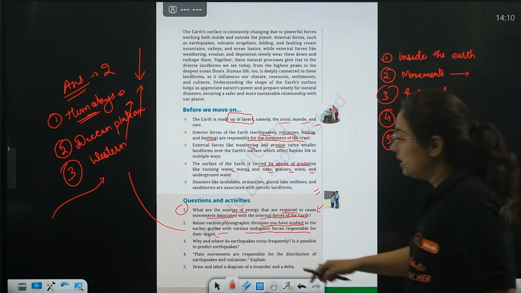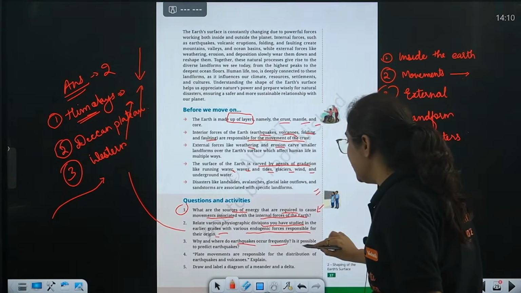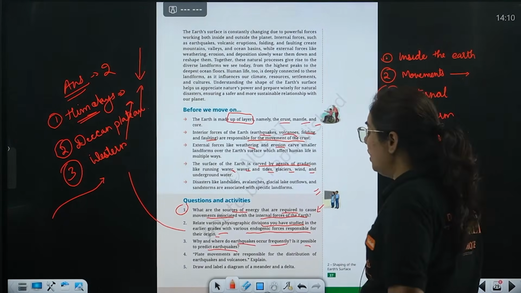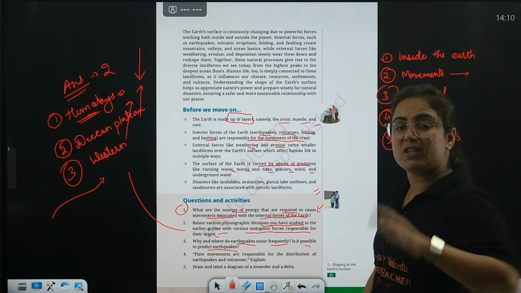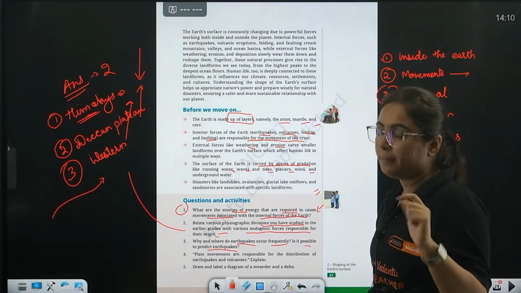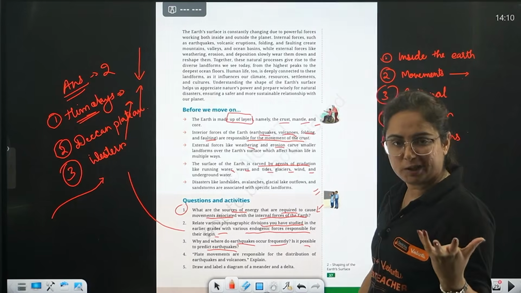Okay, chalo. Question number 3, why and where do earthquakes occur frequently? Is it possible to predict earthquake? Yes. So, earthquake occur, first of all, in this type of question, define what is earthquake. Okay? Then define how does it occur because of the plate tectonics, that means movement of the plate.